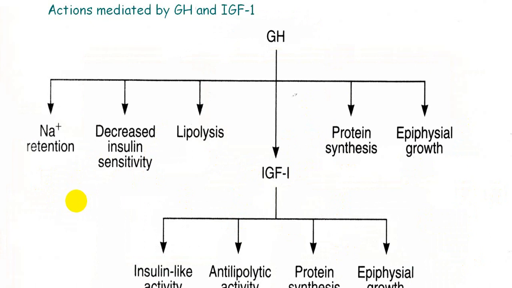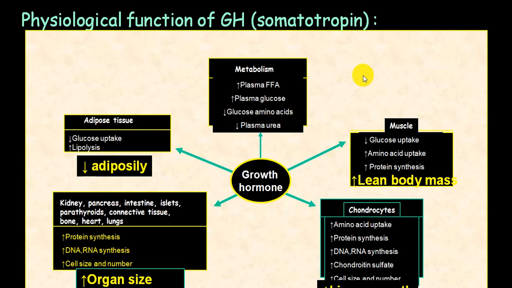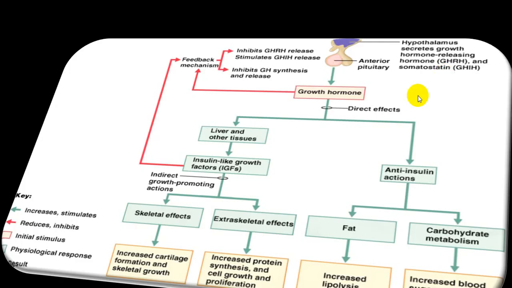So it will increase the size of the islet cells and increase beta cell function also. And we already told you IGF-1 will act with insulin-like activity, anti-lipolytic activity, protein synthesis and epiphyseal growth. We have already shown this in a previous slide. So this is the effect on adipose tissue, on kidney, pancreas, etc. That is all the different tissues, muscle, bone, all those we have explained in detail before.